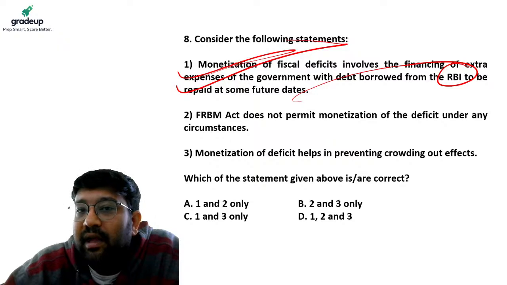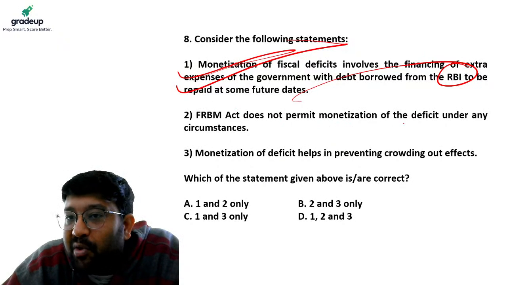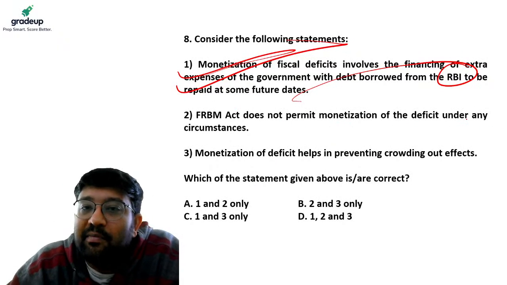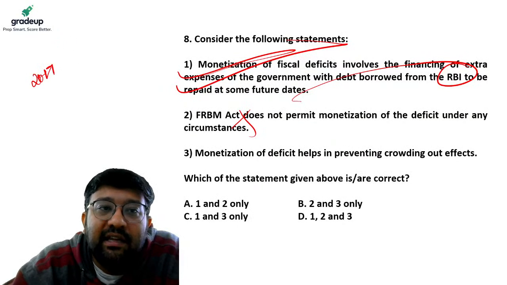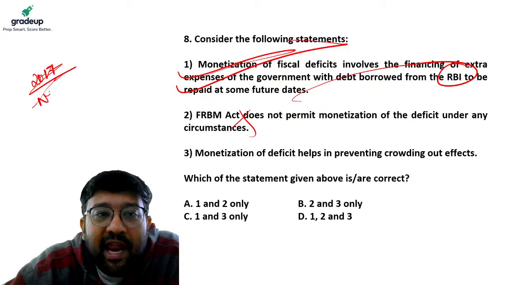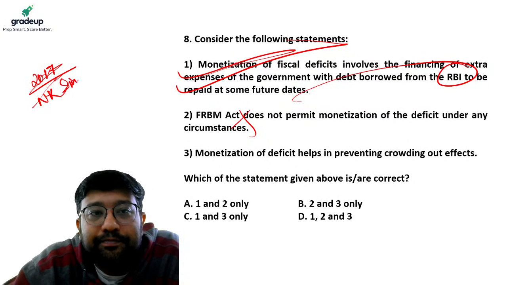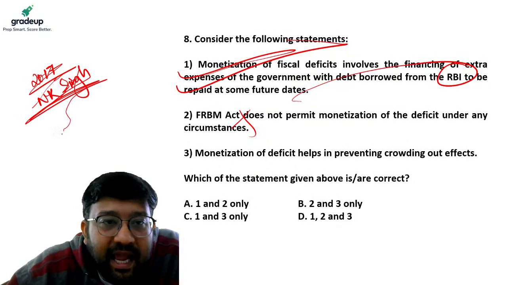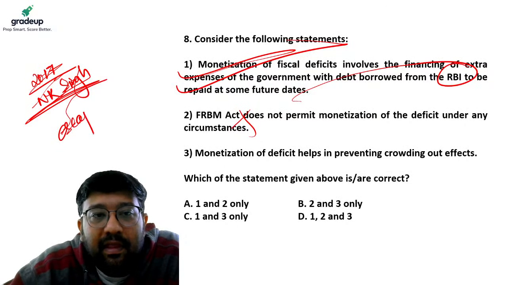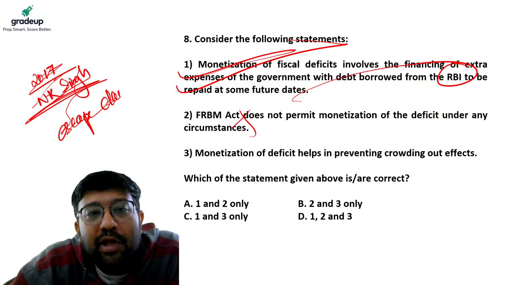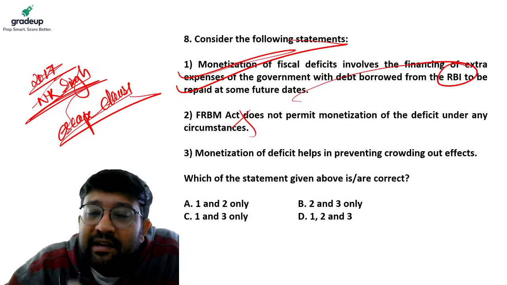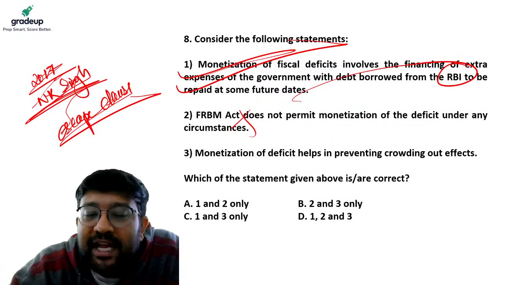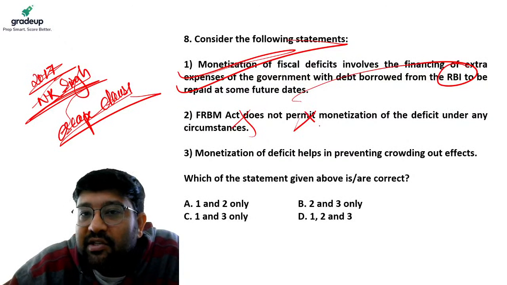Then, FRBM Act does not permit monetization of deficit under any circumstance. This statement is wrong. In 2017, according to the NK Singh Committee, an escape clause is given to the government that in extreme circumstances it can ask RBI to monetize the deficit. So this statement is wrong.